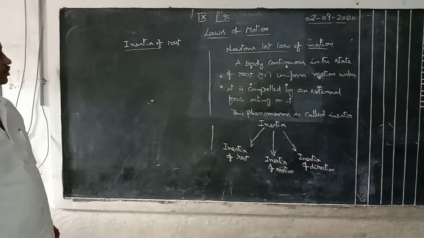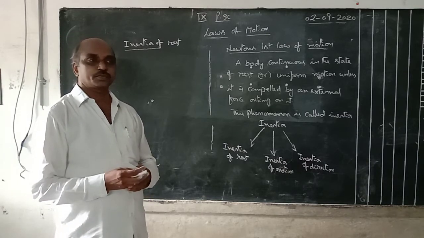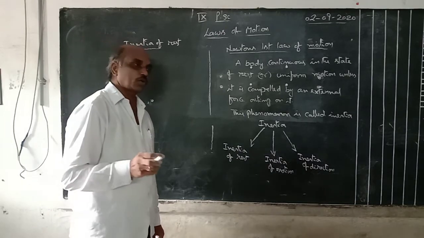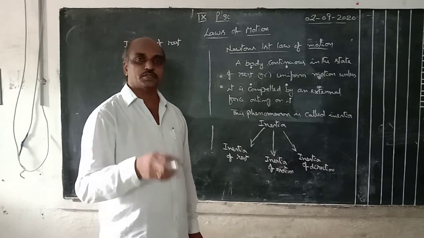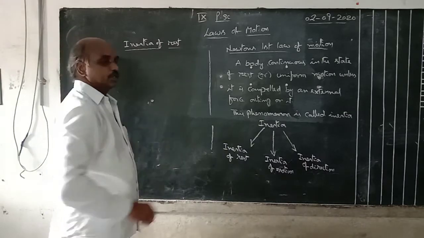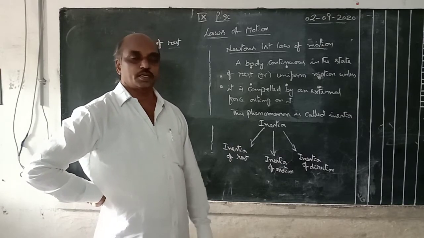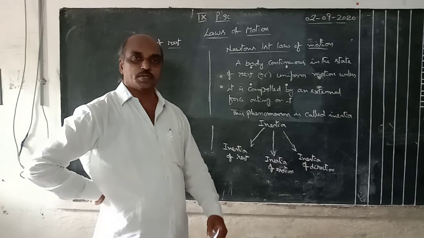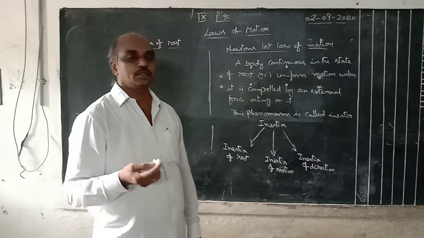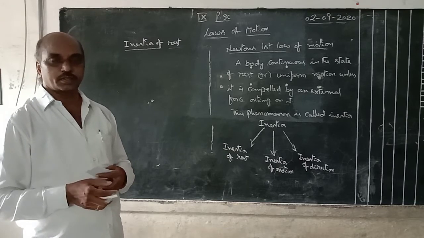Inertia of rest means, suppose in the carrom board, sometimes all coins are kept one above the other. If you strike the coin, only the lower coin is disturbed, the remaining coins stay in position. This is an example for inertia of rest. In the same way, suppose you are sitting in a bus that is at rest, and suddenly the bus moves, you fall backward. Falling backward is caused because of inertia of rest. Like this, so many examples are there.